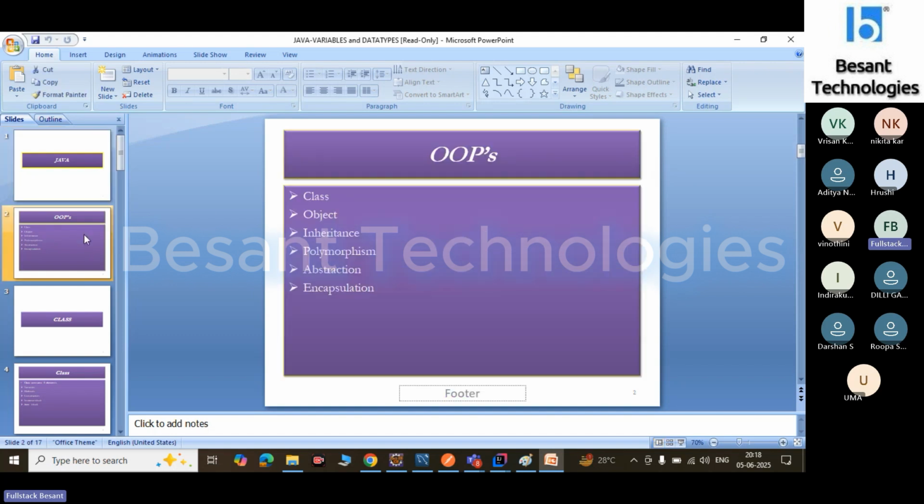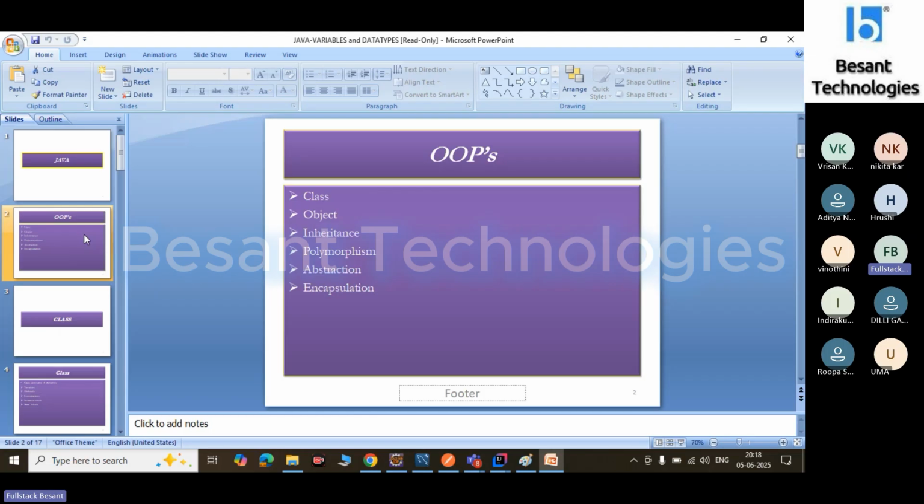Initially C was introduced, and after that C++, in which the OOPS concept was introduced. In C and C++, we can't communicate with the front end, the UI part, so we can't implement web applications.